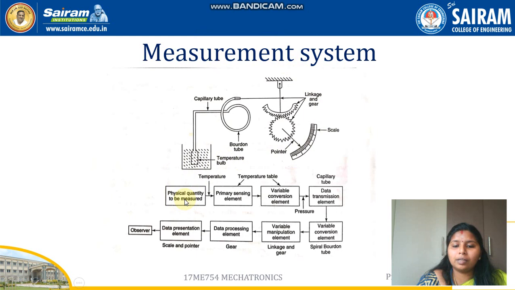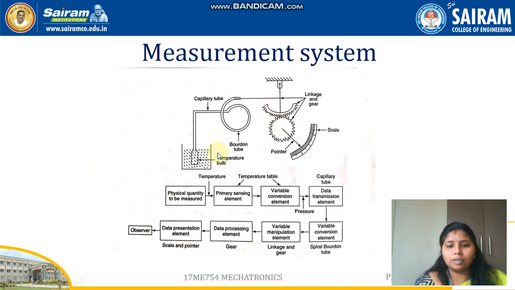Here also you can see the data table, similar to the previous one. There is a physical quantity to be measured, that is the liquid, and there is a primary sensing element, a data transmission element, nothing but the capillary tube, a variable conversion element, nothing but the Bourdon tube, a variable manipulation element, the linkage and gear, a data processing element, the gear, a data presentation element, the scale and pointer, and finally the observer. The data presentation communicates with the output devices. So this is about the measurement system.